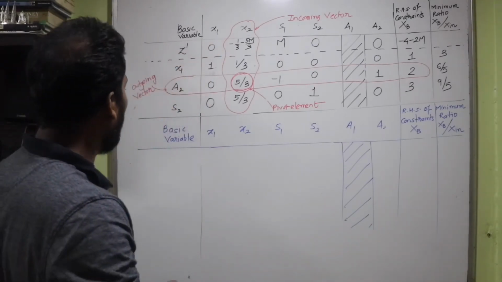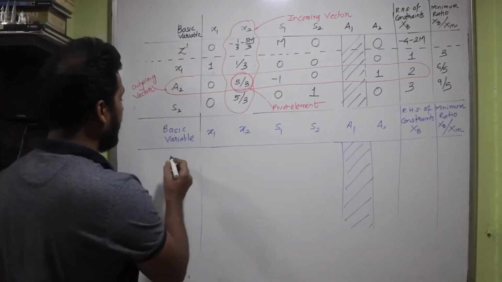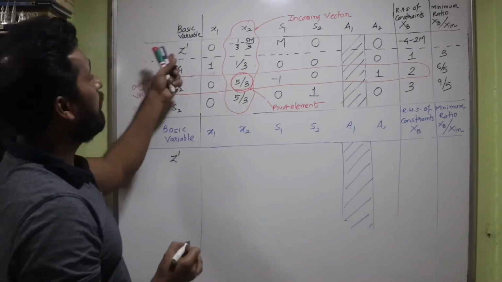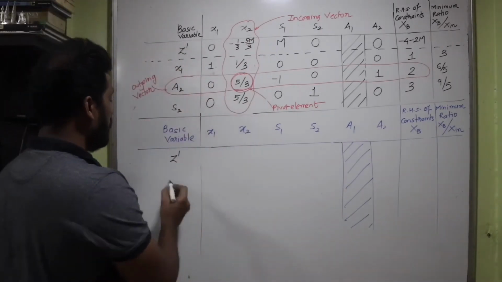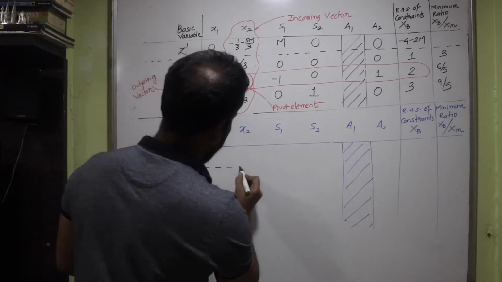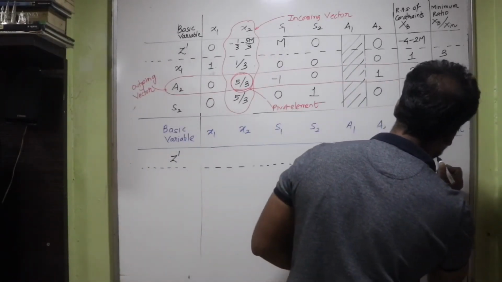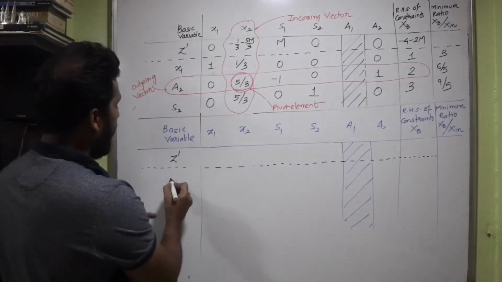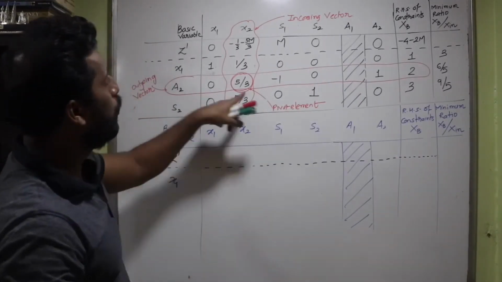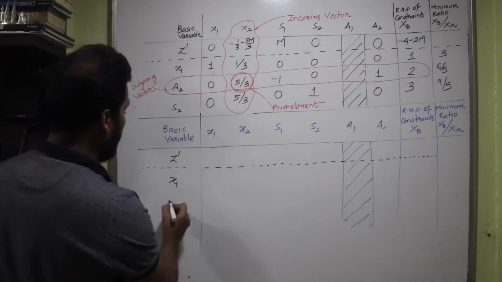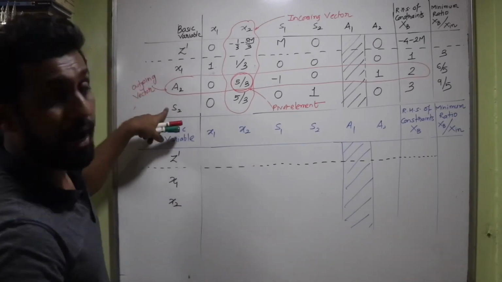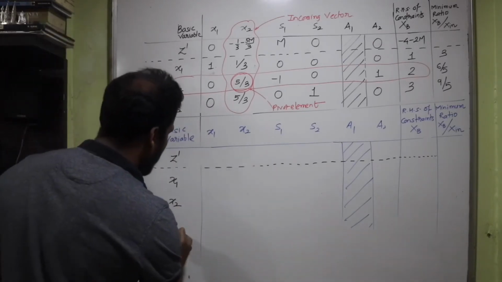So let's write it down. So I'm going to write here first of all Z dash, isn't it? Z dash, the first row, then the next basic variable is going to be X1. So I'll write X1 here, A2 will leave the table and X2 will enter. So X2, and finally S2 is there. So let's write S2.